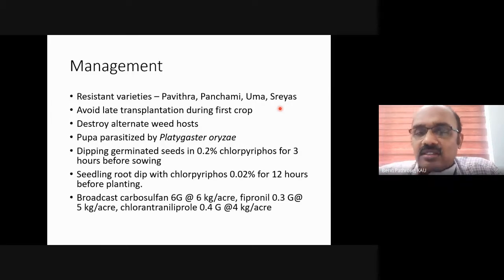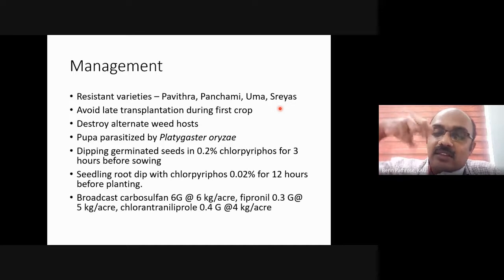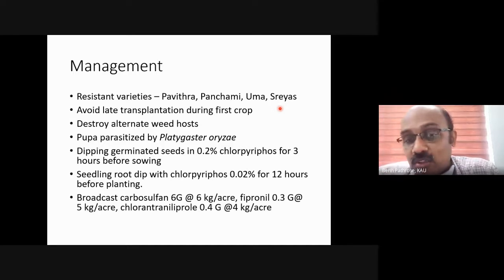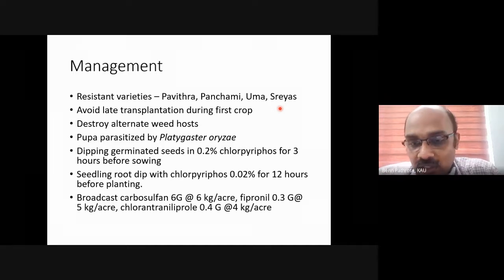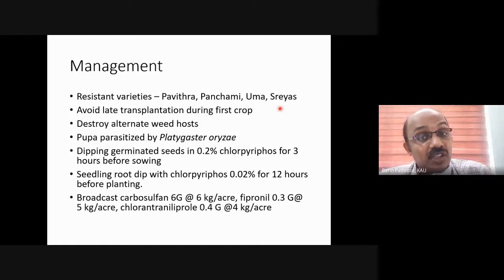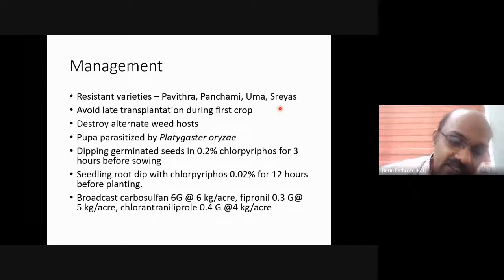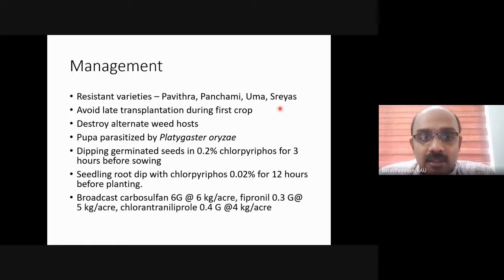In the previous classes, I discussed dipping the seedling roots in chlorpyrifos solution for management of rice thrips. Here we can go for dipping of germinated rice seeds, not only the seedlings. If you're going for transplanting, we can dip the roots of the seedlings in chlorpyrifos solution.